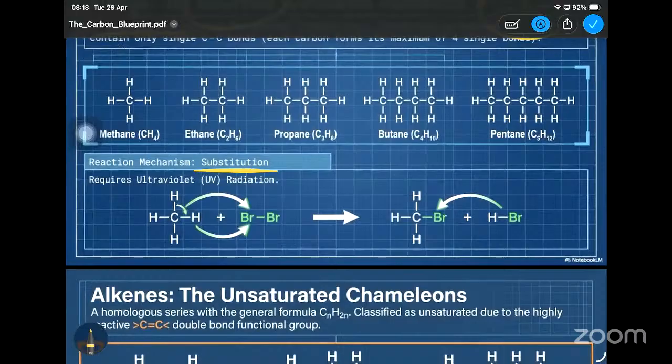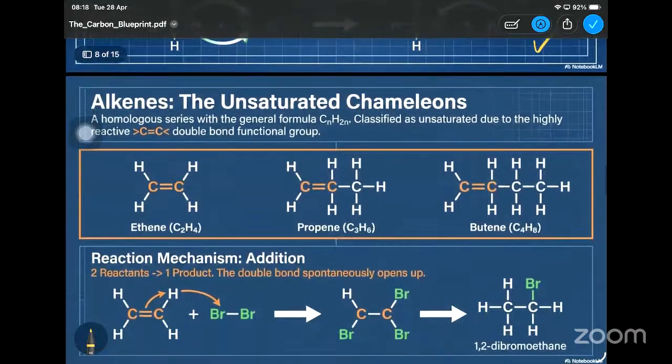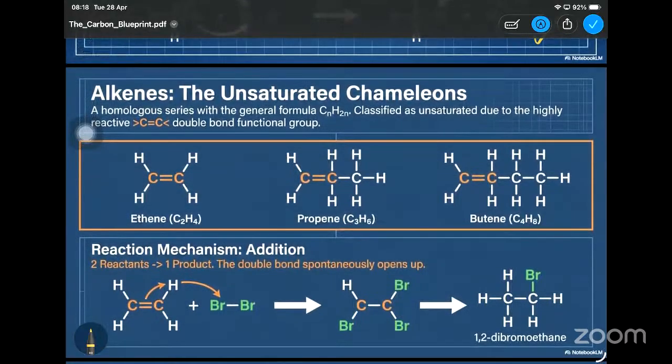So here it requires ultraviolet radiation. So here you need UV energy. Once UV is present there, then this sort of a reaction can be done, right? Okay. Then about the alkenes, they are falling under unsaturated carbon compounds.